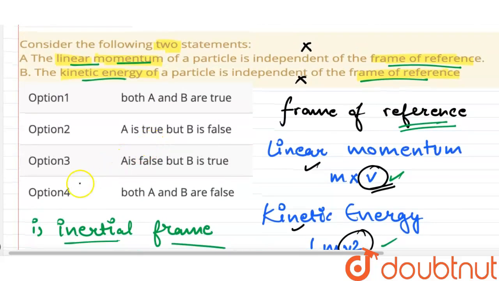Okay, so option 1, both A and B are true, false. Option 2, A is true but B is false, false. Option 3, A is false but B is true, false. Option 4, both A and B are false. This is the correct option.